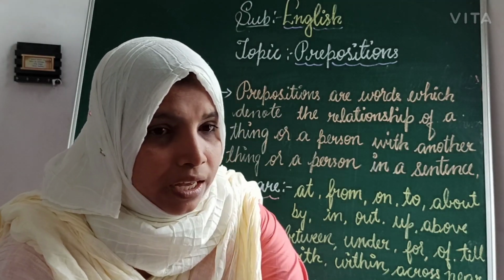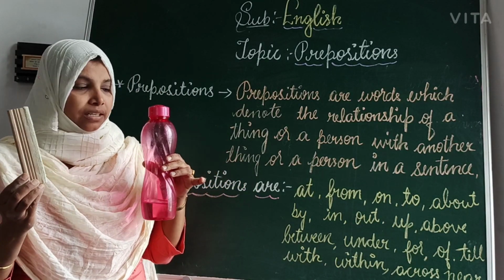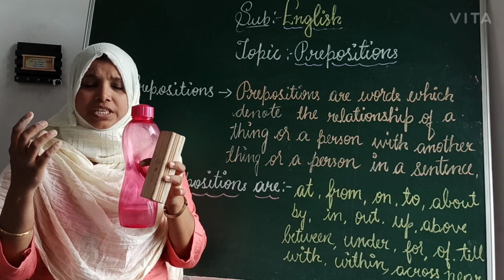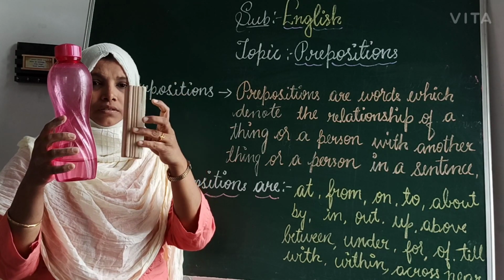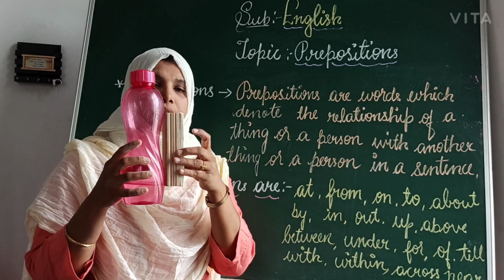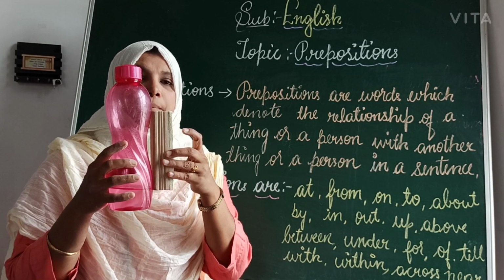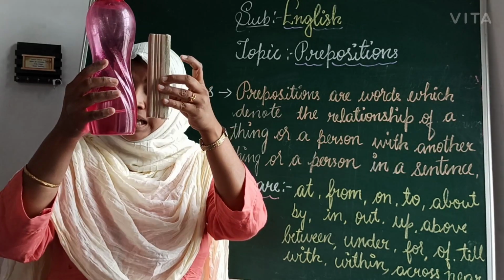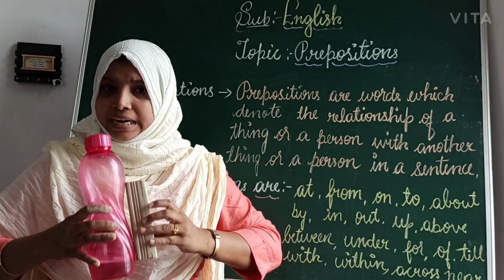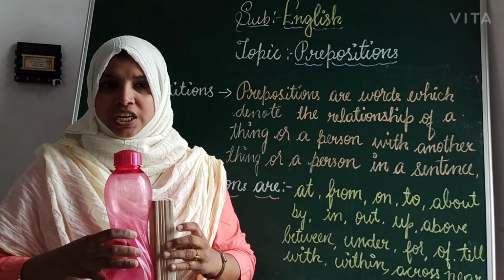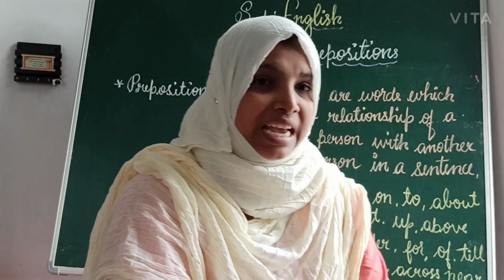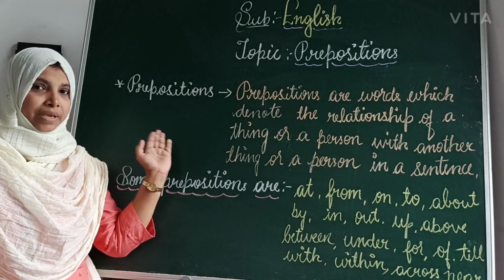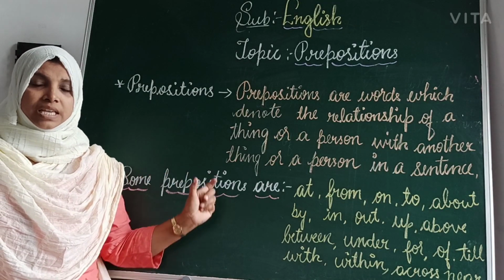Let me show you. Here I have two things: one is a duster and one is a bottle. What is the relationship here? I am catching the bottle and the duster with my hands, because I and the duster and bottle have a relationship. I am standing near the board. What is the relationship between the board and me? That is near. This is the preposition.